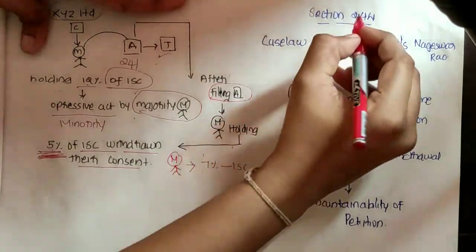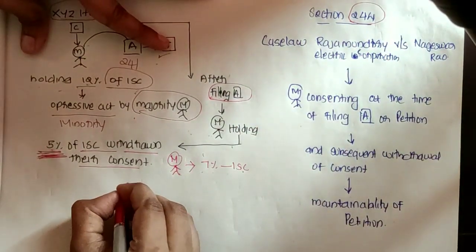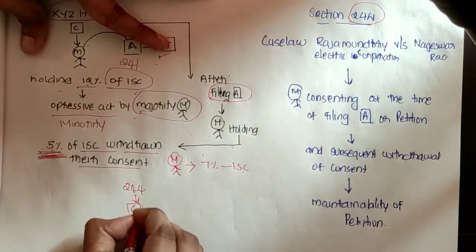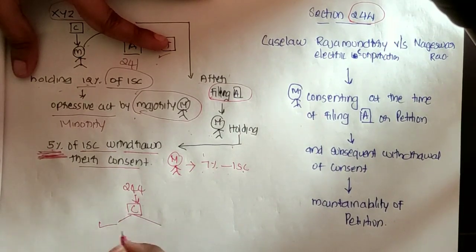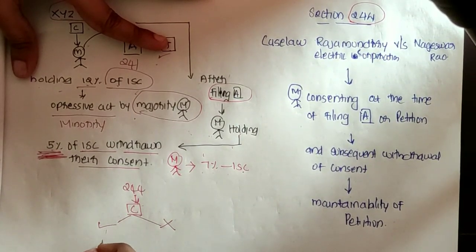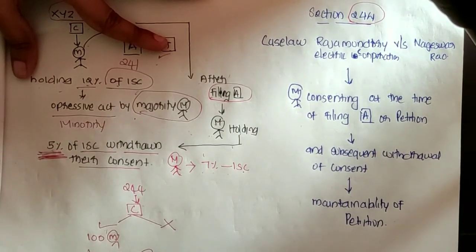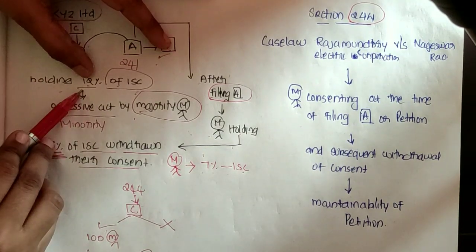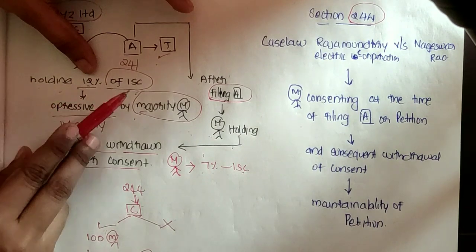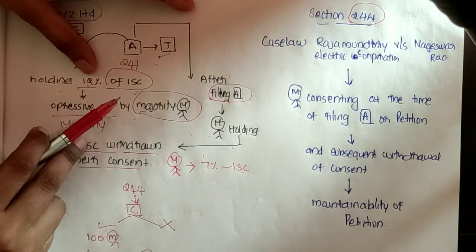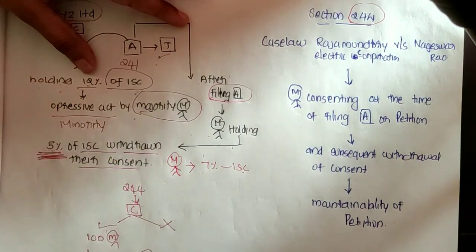So in this case, first of all, you have to explain section 244. What is provided in section 244? First of all, it classifies the company on the basis of share capital: company having share capital and not having share capital. In case the company has share capital, the eligible members means 100 members or 1/10 of the total number of members, or members holding 1/10 of issued share capital, right friends? So here members holding 12% of issued share capital supported the application, or they filed the application with the Tribunal. But later what happened?